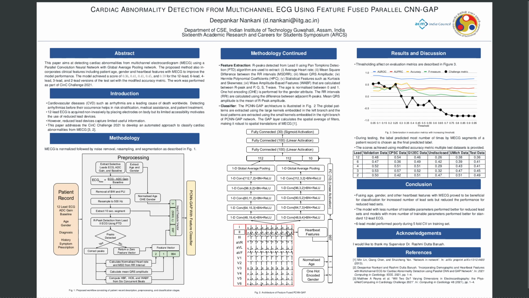The 12-lead ECG is provided. For example, in the 12-lead case, features are extracted through the heartbeat features that we calculated, and then the normalized age and the one hot encoded gender are added. Then two branches are taken. One is the branch with longer kernels, as we can see 19, 15, 11, and one branch uses smaller kernels, because in ECG there are larger global patterns and there are small local patterns. So this branch takes into account the larger patterns, and this one takes the smaller patterns, and then combines the final features, and the features are also combined with the final encoding.